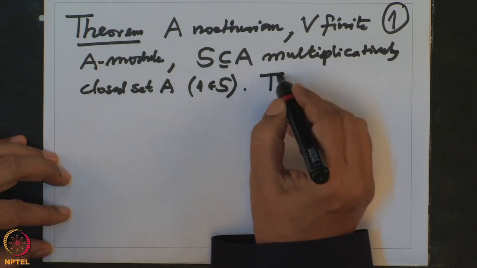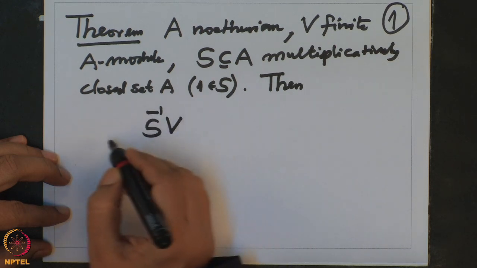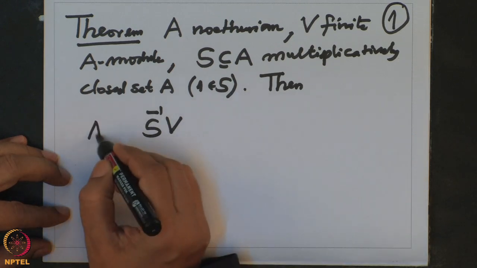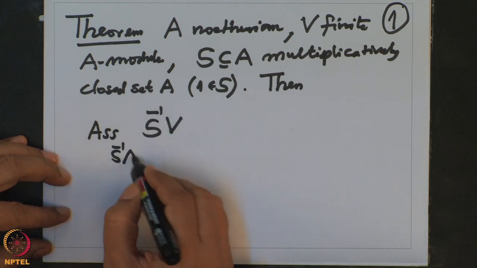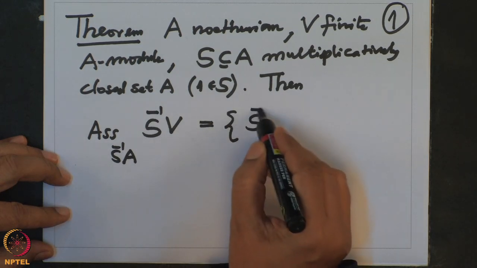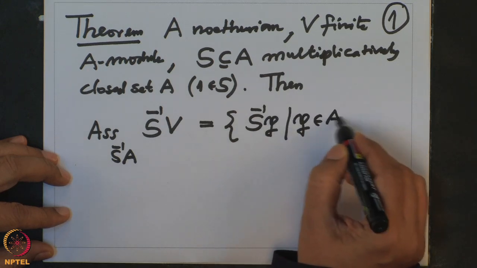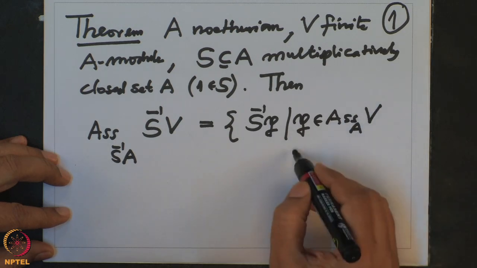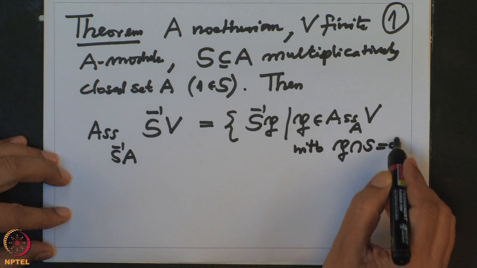Then if I look at the module S inverse V, this is a module over the ring S inverse A, and if I want to know what are the associated prime ideals of this module as a module over S inverse A, this is precisely all S inverse P, where P is running through the associated prime ideals of V who do not intersect with S. P intersection S is empty.